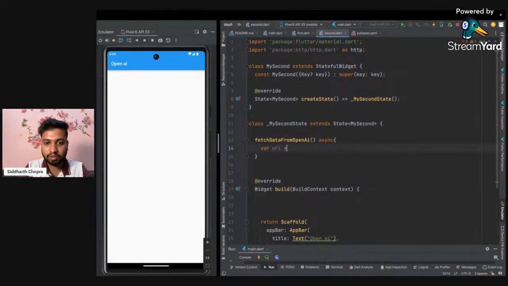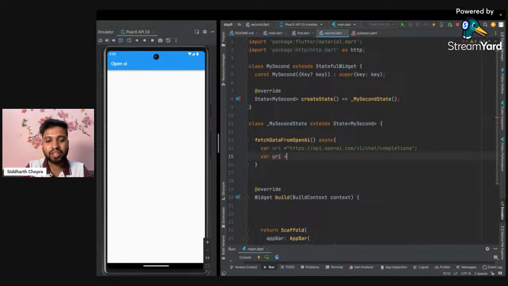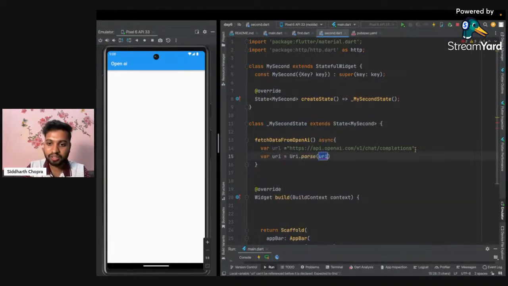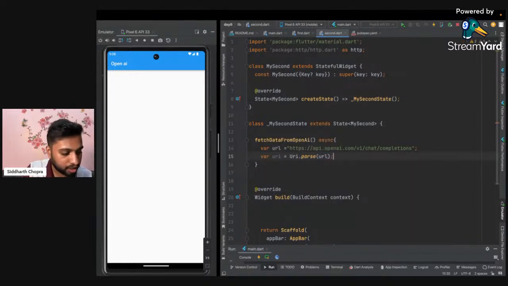Variable URL equals to URL, and after that converting it to the URI. You can even do it in a single line, Uri.parse, and paste it directly here as well. I'm doing it like this for better clarity. So we have the URI and the URL here.